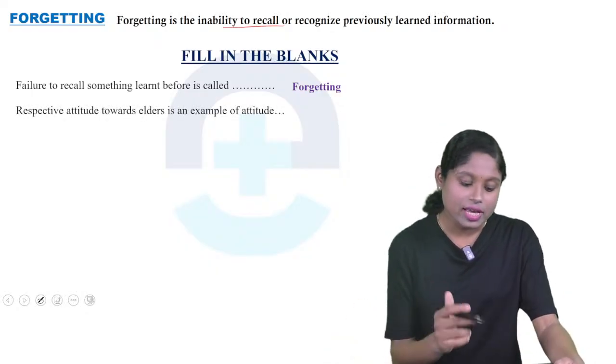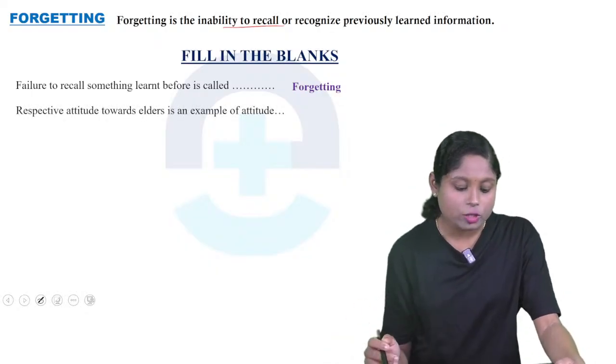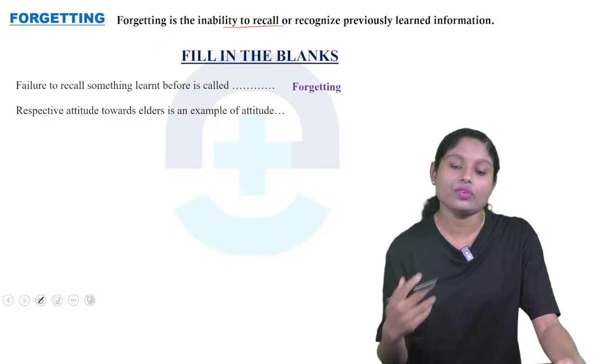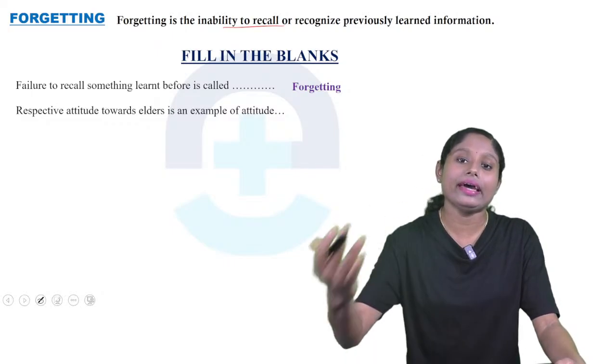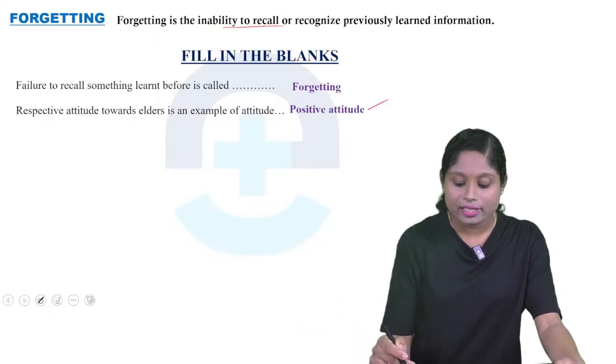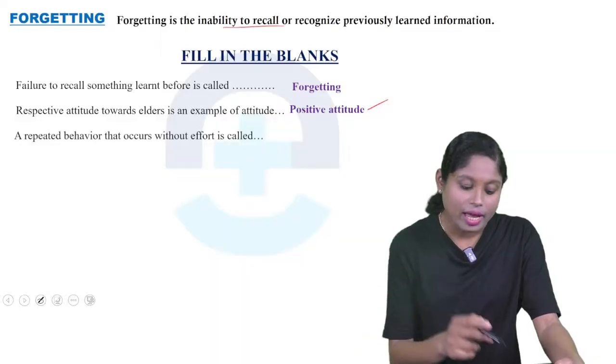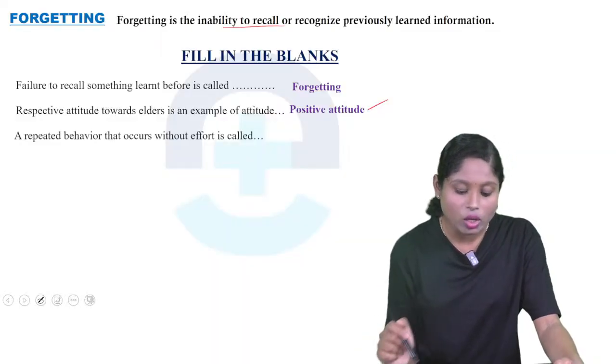So next one. Respectful attitude towards elders is an example of which attitude? So we are showing respect to our elderly people. So क्या है? It is a positive attitude. So it's coming under the positive attitude. A repeated behavior that occurs without effort is called.